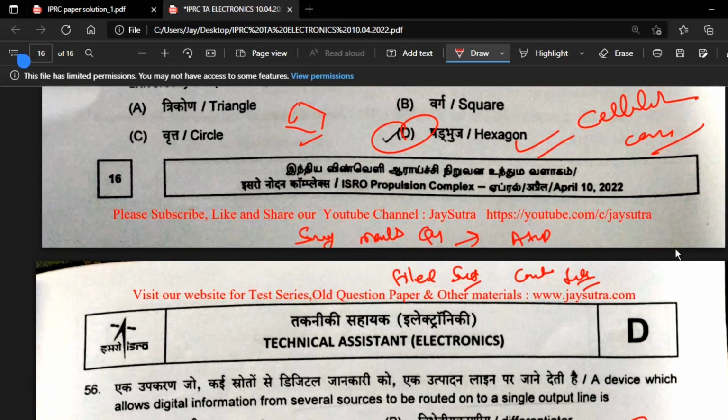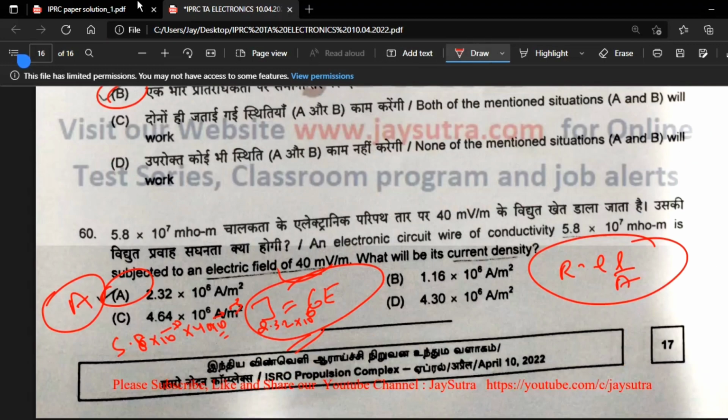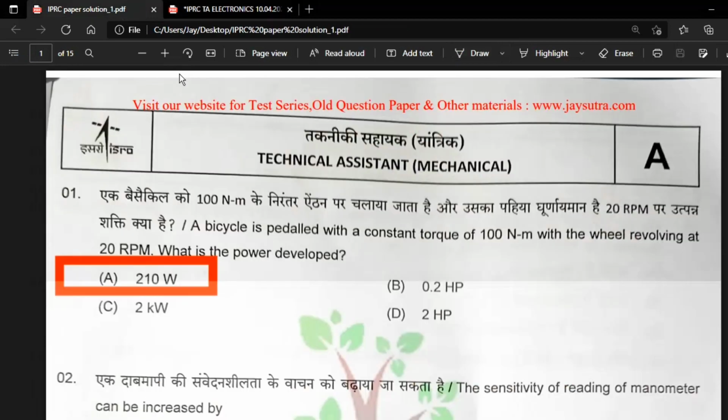Okay, so please fill that survey so that I can analyze your attempt of the questions and what could be the highest marks and what could be the toppers' marks as well as the cut-off marks.